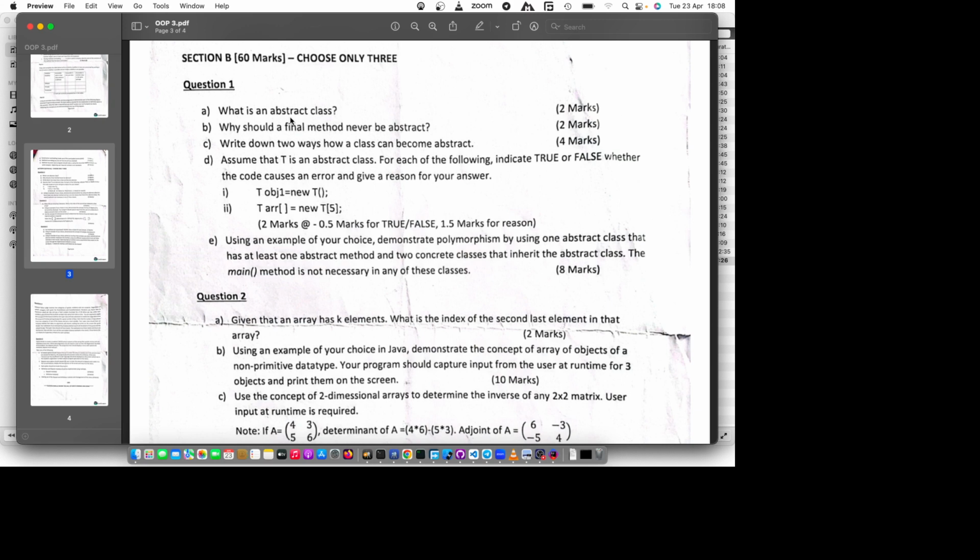So if you make an abstract method final, you are locking the method from being what? Overridden. Because when you implement these abstract methods, they must be overridden. And if you make a method final, you're locking it from being overridden.